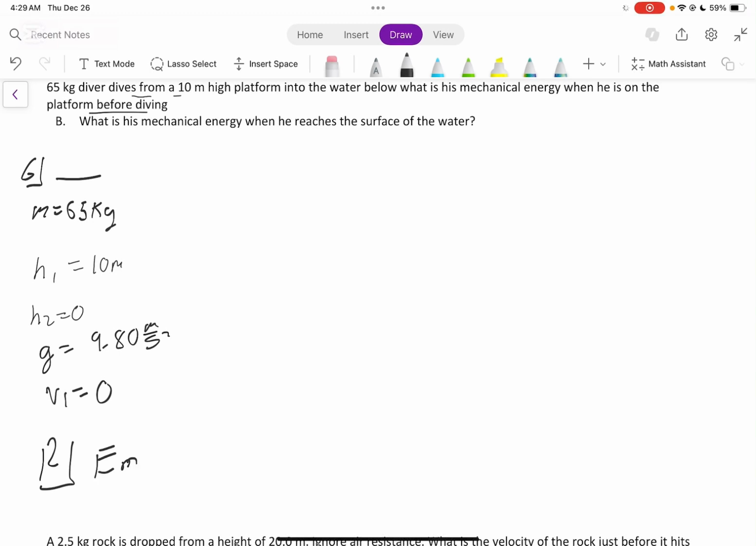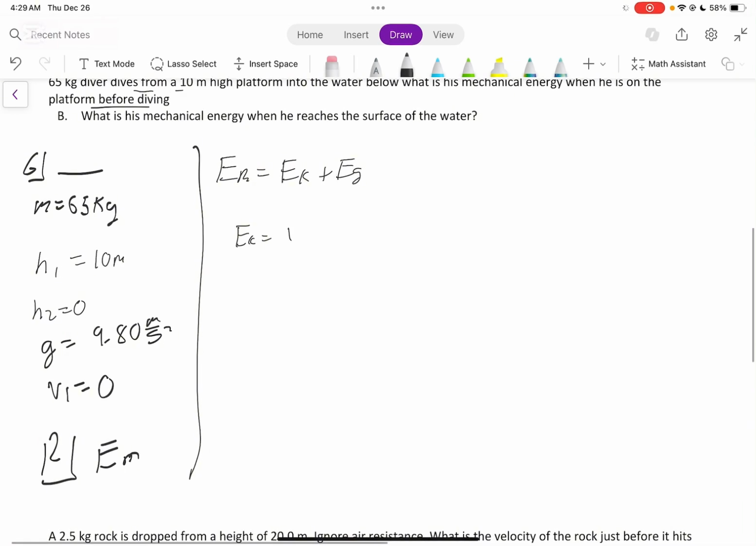So EM. And if you remember, EM is just EK plus EG, our kinetic energy with our gravitational potential energy. So now we can calculate what our energy will be when he's on the platform. Our EK will be 1/2 mv squared plus our gravitational potential energy, which will be mgh.